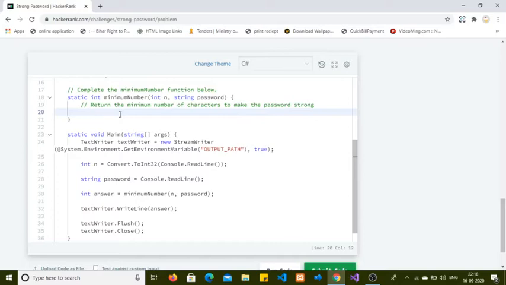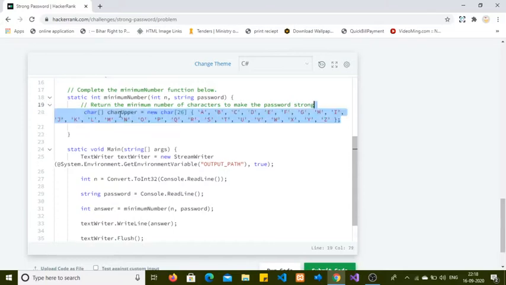I copied some code to save our timing in the coding. First of all, we will be given a string and we have to find out the length, uppercase character, lowercase character, numbers and a special character. If the given string is satisfying all these criteria, then this password would be acceptable. Otherwise we have to return the missing criteria or the length of the string is missing.